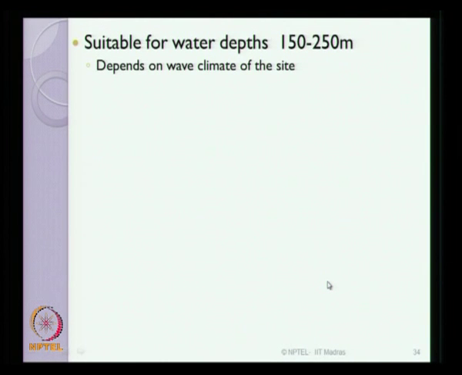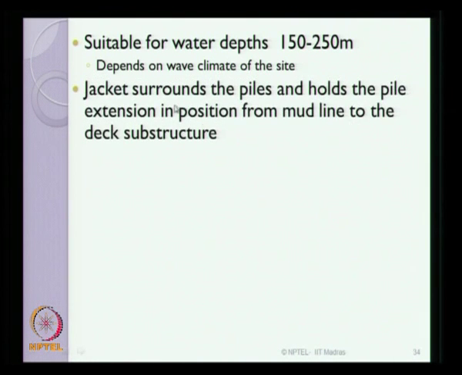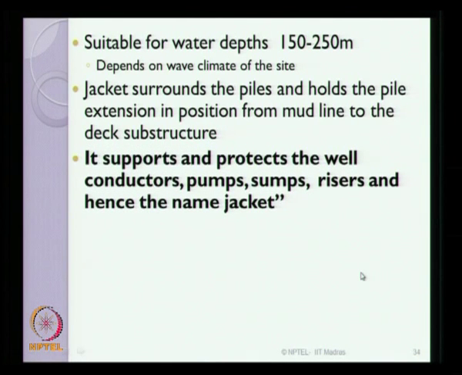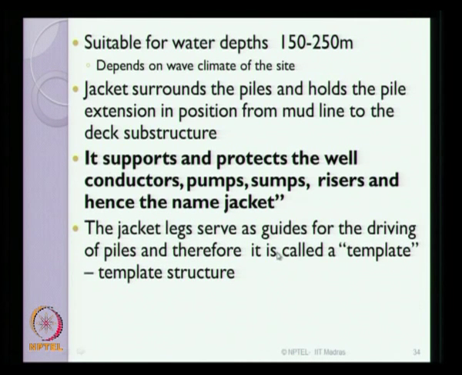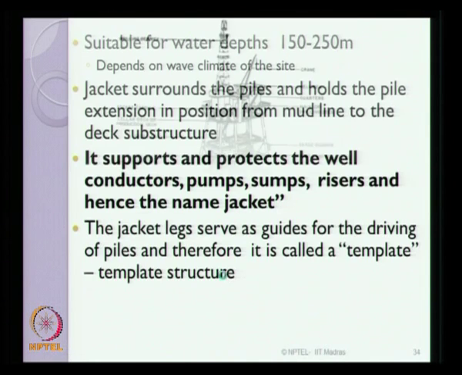These kinds of platforms are generally suitable for water depths up to 250 meters. Of course, the selection of this kind of marine structure depends on the wave climate at a specific site. The jacket surrounds the pile and holds the pile extension in position from the mud line to the deck substructure. It supports and protects the well conductors, pumps, sumps, risers. That is why the legs are otherwise called jackets. The jacket legs serve as guides for driving of piles. Therefore, some literature also addresses this kind of platform as template structures.